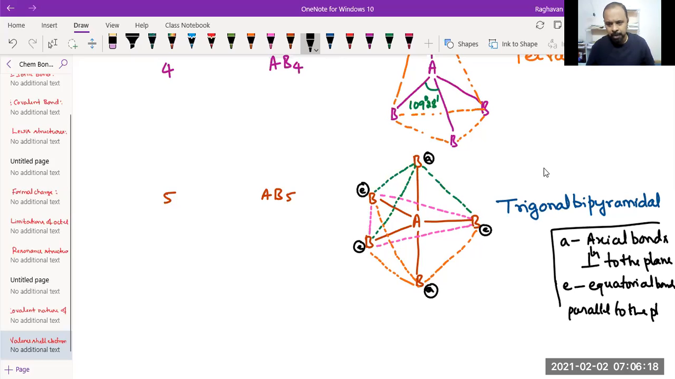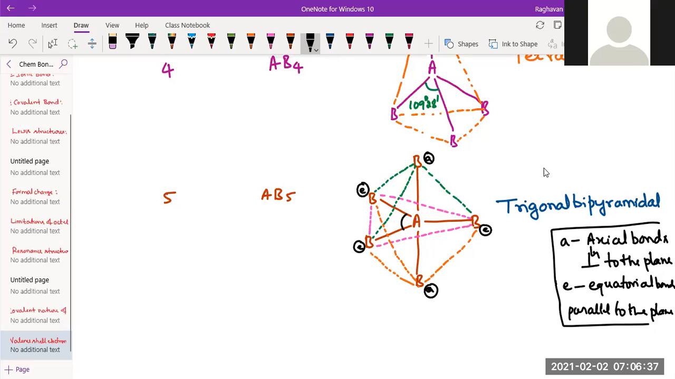They are parallel to the plane of the molecule. Always remember that when the structure becomes a little complex, there will be equatorial and axial bonds. Now tell me the bond angle between equatorial bonds. There will be two bond angles here. What would be the bond angle between equatorial bonds? 120, so it is a triangular plane. It should be 120.